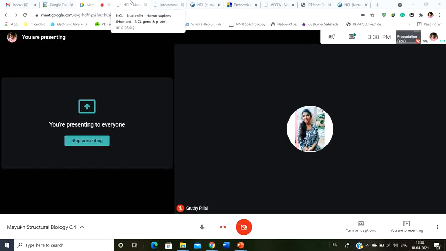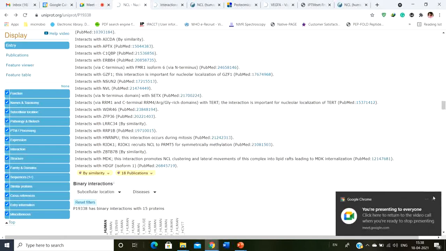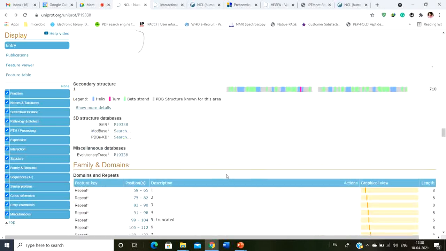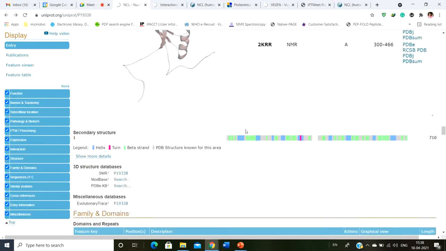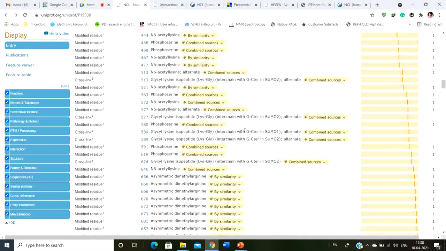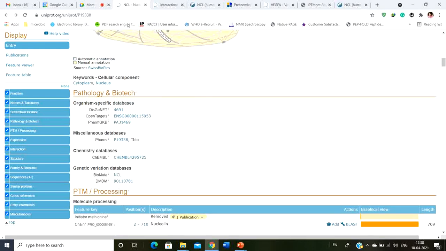Okay, so fine. Now, as you can see, the structures and everything about this particular protein are known, but sometimes there are proteins for which you know nothing. The structures are not known. Obviously you know the sequence, you have to know the sequence because you can't proceed otherwise. But apart from this, the other things are not known. You don't know how the protein looks, whether it is alpha helix or beta sheet in nature, or why it is localized. So there are some databases that help you to predict those things. Today we're going to look at another one such database.